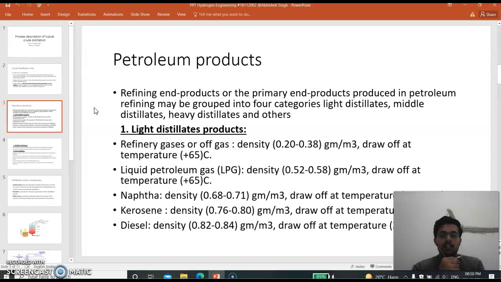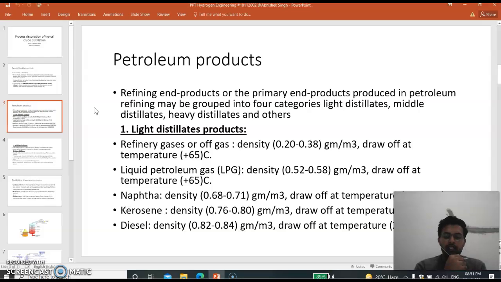Liquid petroleum gas, also known as LPG, its density varies from 0.52 to 0.58 gram per meter cube. Draw off at temperature 65 degrees centigrade. Naphtha, its density varies from 0.68 to almost 0.71 gram per meter cube and it draws off at a temperature of 100 to 120 degrees centigrade.